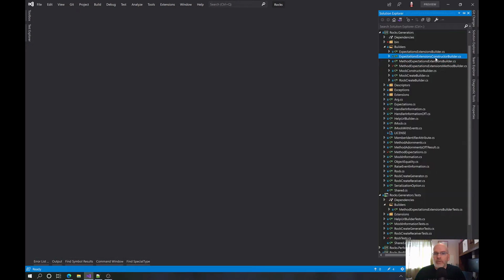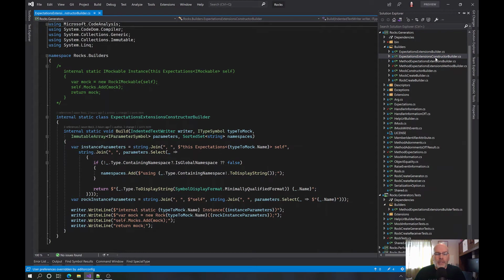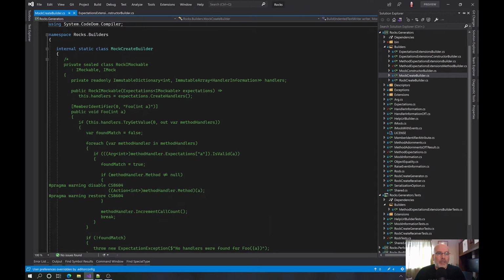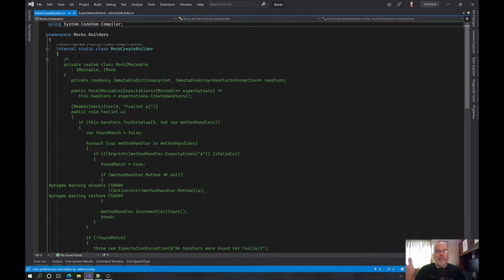Okay, so then in the constructor builder, we don't really care about that. I think that's really the only place as well. Not create builder. No, because we're passing it into the handler information from adornments and all that other stuff. So by this time, we should actually have everything hunky-dory.